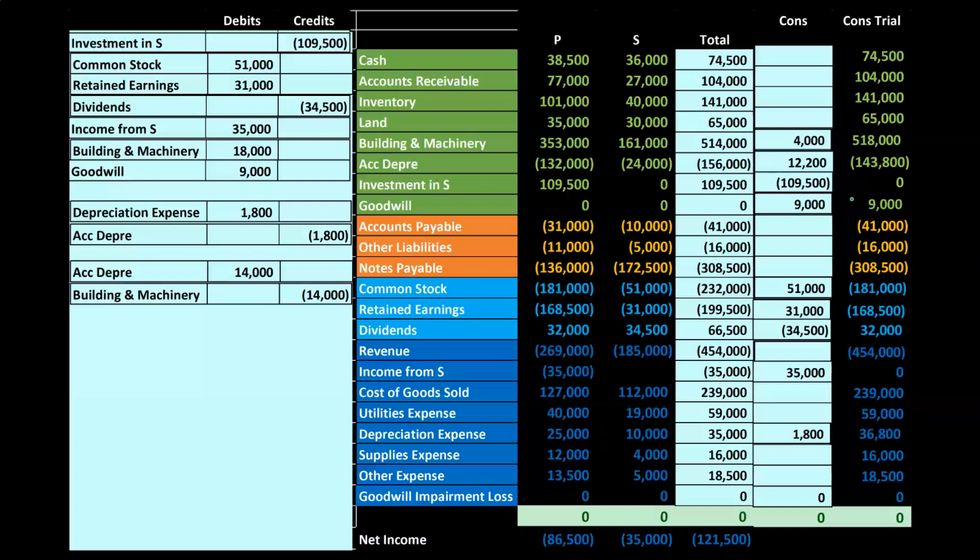Just note on goodwill as well, it may be kind of an abstract concept. Where does this goodwill come from? It kind of makes sense when you record the goodwill, because if you have a market transaction, that's when you reveal that there's goodwill, which you can think of kind of like a brand name. For some reason, people are willing to pay more for S possibly than just the net assets.